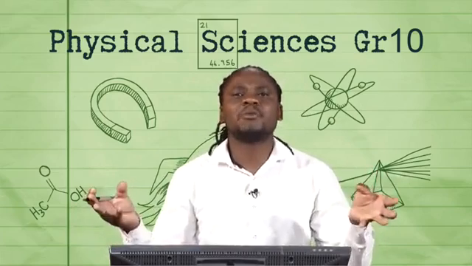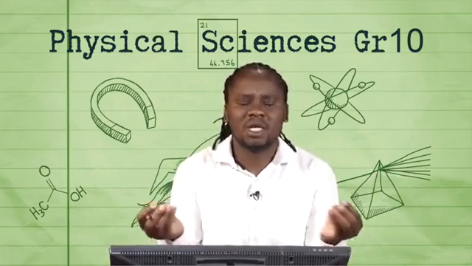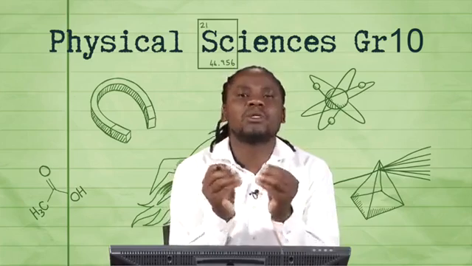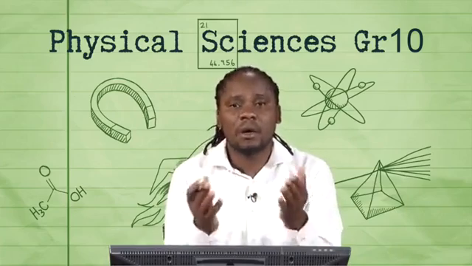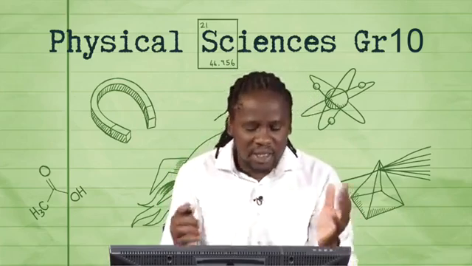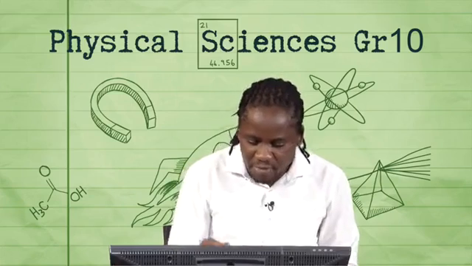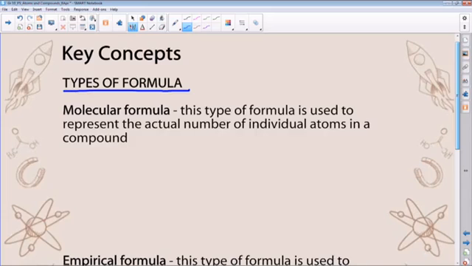In other words, ionic bonding will take place between two atoms of different kinds, in the sense that compounds would rather be formed instead of elements. As far as formula is concerned, there is what we refer to as the molecular formula. I'm going to use water as an example. H2O is the molecular formula that we use to represent the substance water.